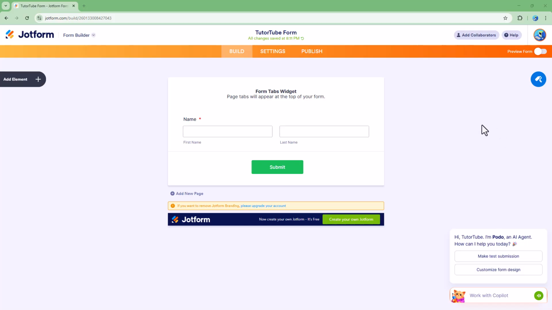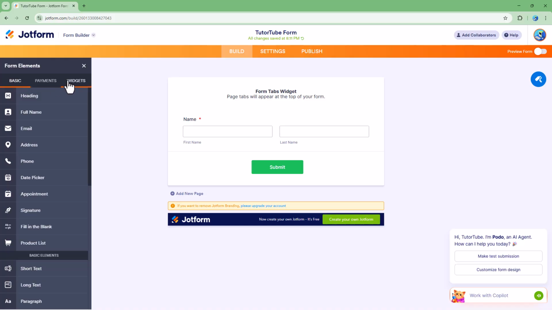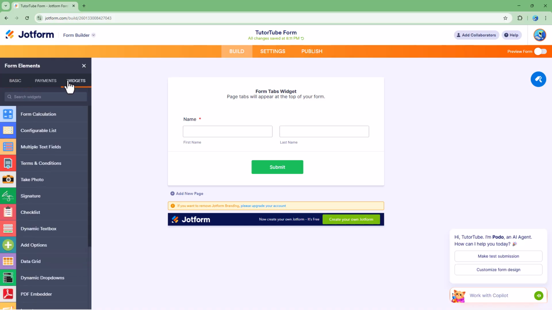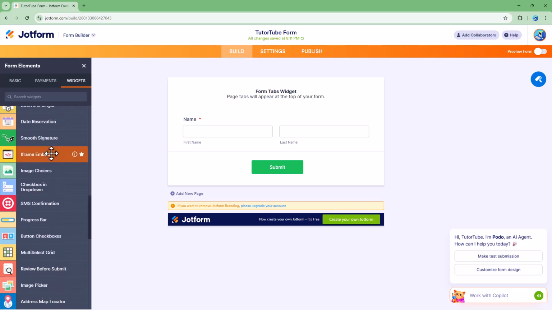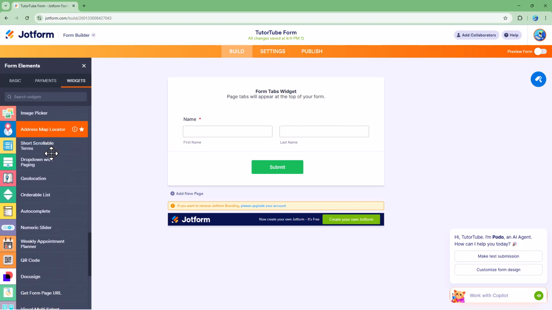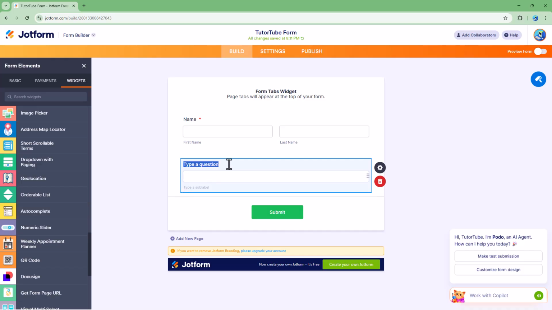So one of the types of widgets that you can add inside of Jotform is an autocomplete widget. To do that, you can click on Add Element and then go to Widgets right here. Once you're over here, you can scroll down and find the autocomplete widget, or you can simply search for it right here as well. If I go to autocomplete, you can see that I simply get a normal field right here.